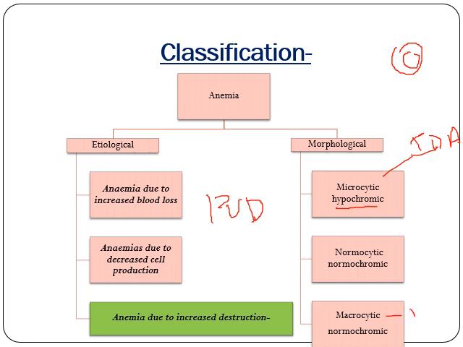An example is megaloblastic anemia due to deficiency of vitamin B12 and folic acid. So morphologically: microcytic hypochromic, normocytic normochromic and macrocytic normochromic. This was a general classification of anemia based on etiology and morphology.